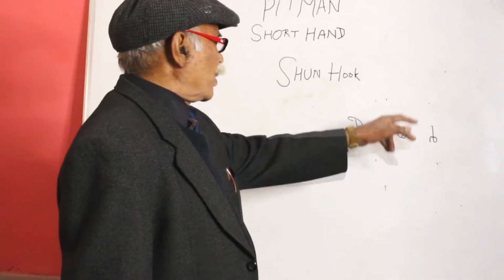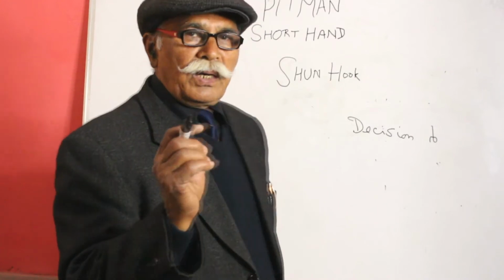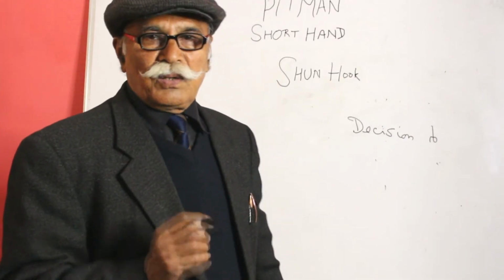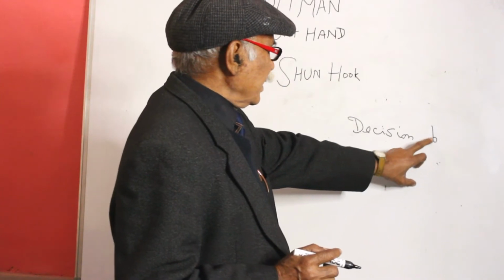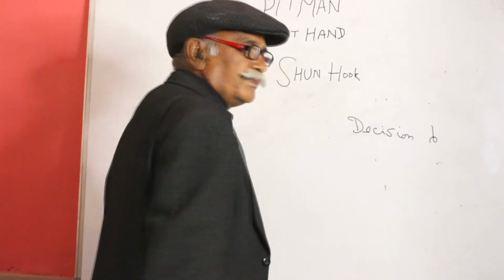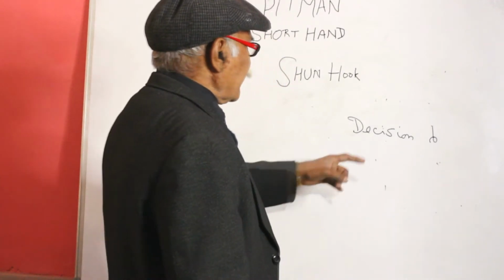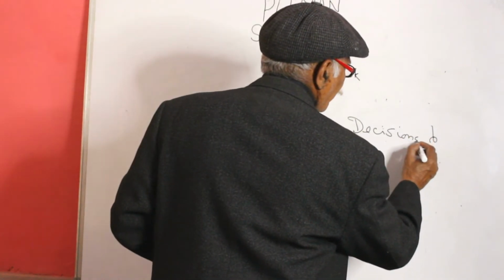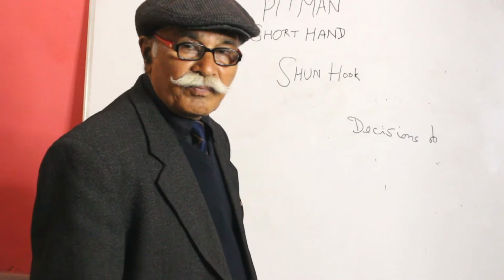When S is followed by a circle, then sun hook, a small hook is used. First we use S C, then decision. We can use also decisions. We can use S also if needed.